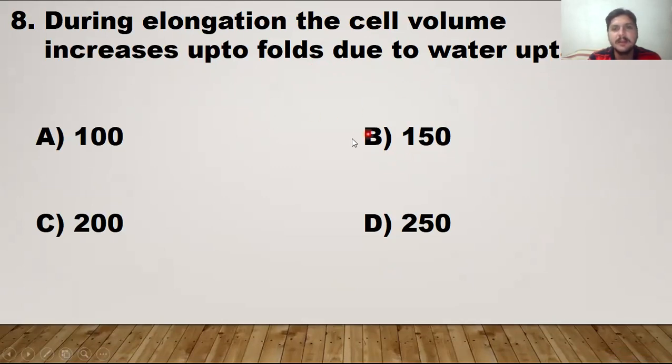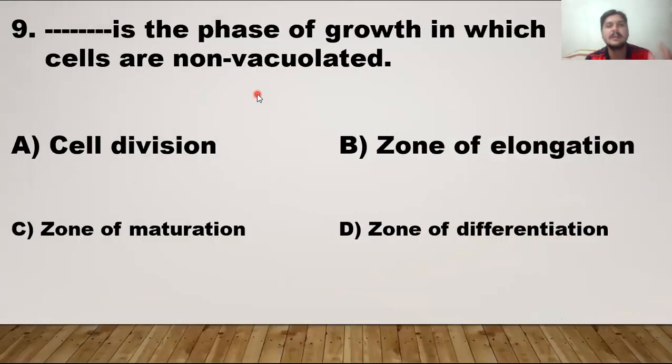So it rises about 150 times. Blank is the phase of growth in which cells are non-vacuolated. The first stage of the phases of growth, cell division, is the phase in which cells are non-vacuolated, because the vacuolated cells develop from the zone of elongation, then come maturation and differentiation.